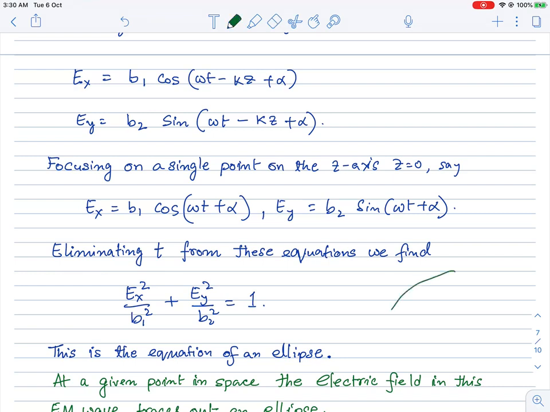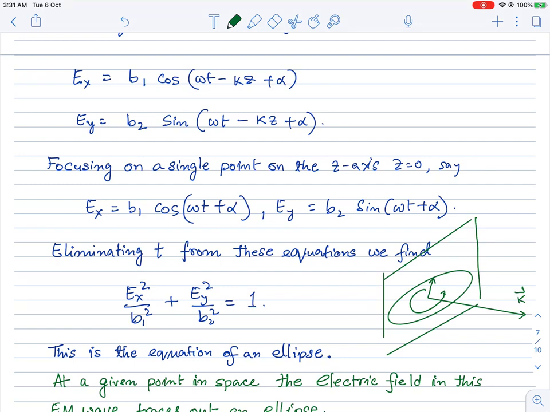So what does that mean? Instead of moving in a single direction, what it means is, this electric field in the orthogonal plane, so let me just draw this orthogonal plane. So in this orthogonal plane, this is the direction of k, let's say.